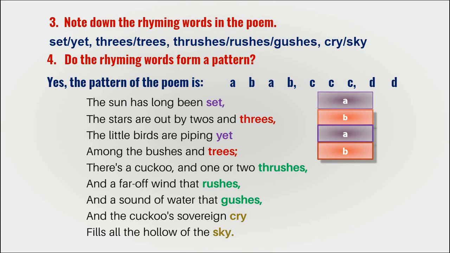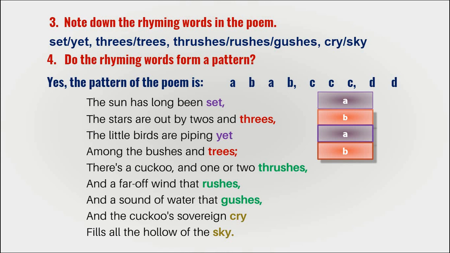So thrushes is again a new sound heard. The first sound in the poem was "set", which was a completely new sound. We gave it the name A. Then we heard another sound that was "trees". So trees was again a new sound for us. So we called